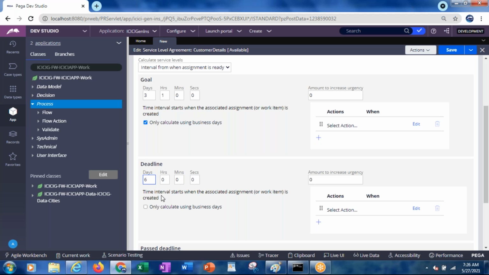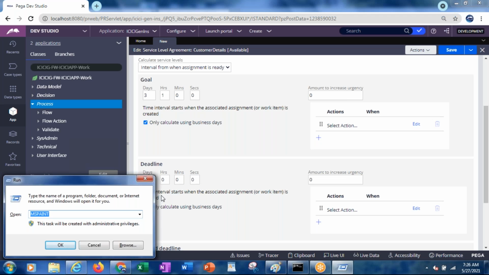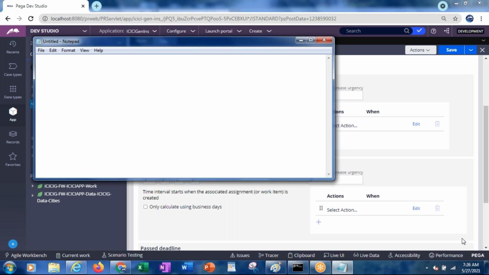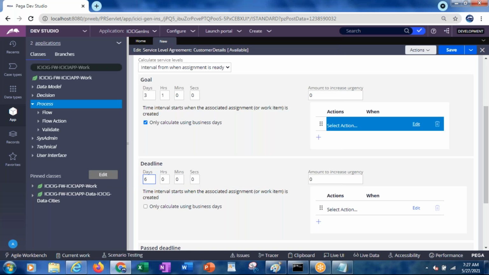Same thing here also. For example, now if you take the time as 7:30 a.m., or just take a round figure, 7 a.m. At 7 a.m. the assignment is created. Now the goal I have given is 1 hour and the deadline I have given is 2 hours.